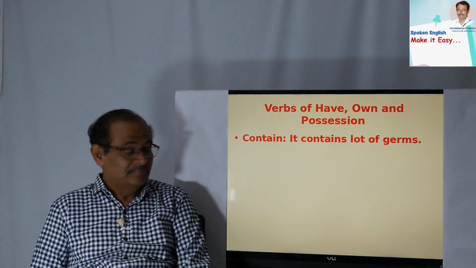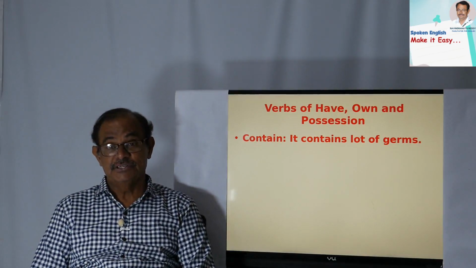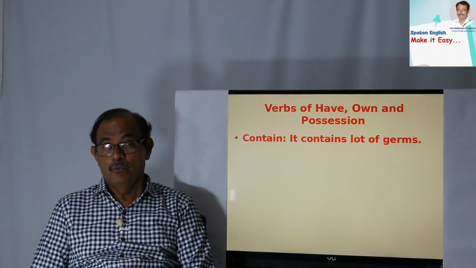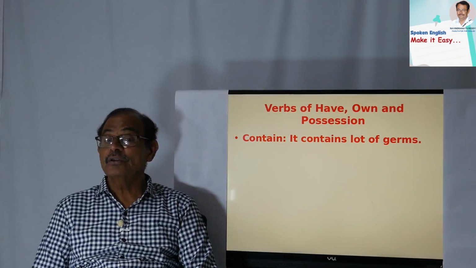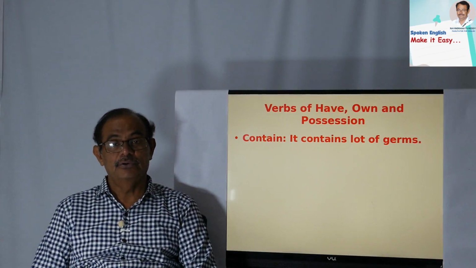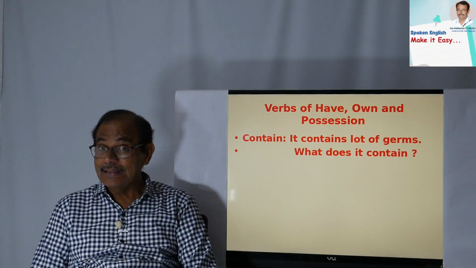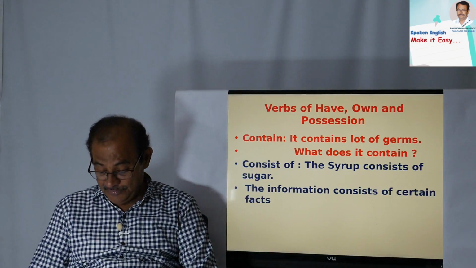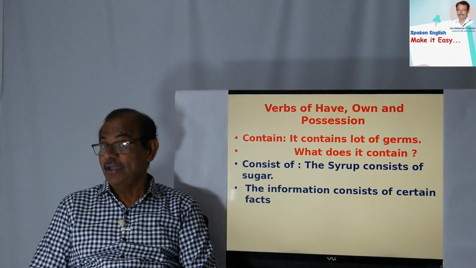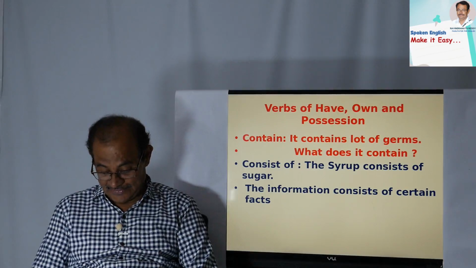Okay. Contain. This is the last one. It contains lot of germs. So if you take any old stale food, it contains lot of germs. It is not at all good to take. It may lead to food poison also sometimes. What does it contain? Consists of. The syrup consists of sugar. Information consists of certain facts. This is a good information. It consists of certain facts.